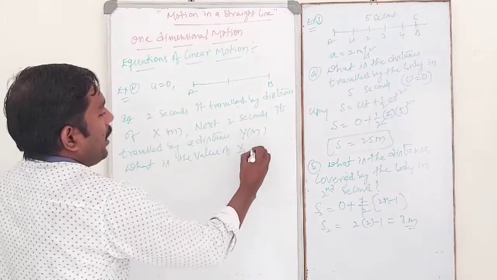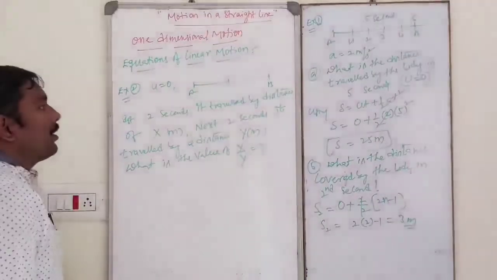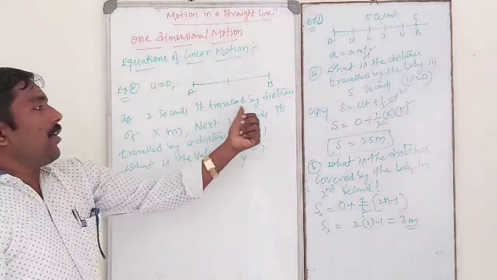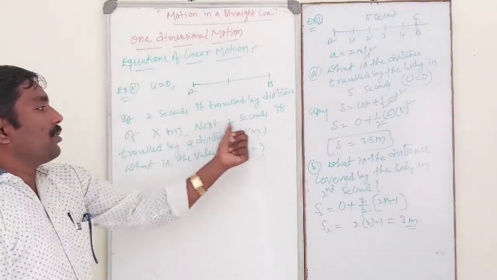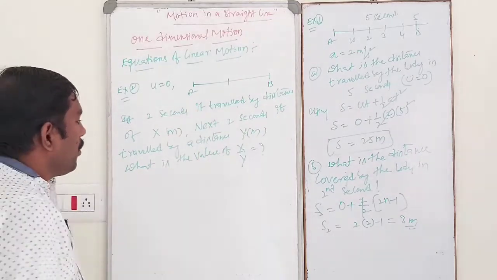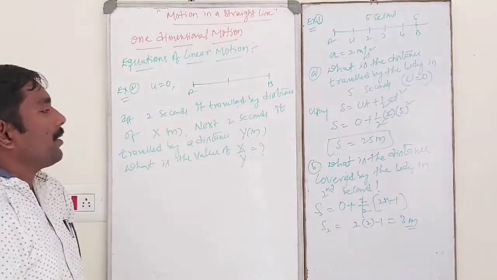So dear students, body initially at rest. First 2 seconds it traveled by a distance of x meter. Next 2 seconds it traveled by a distance of y meter. What is the value of x by y?